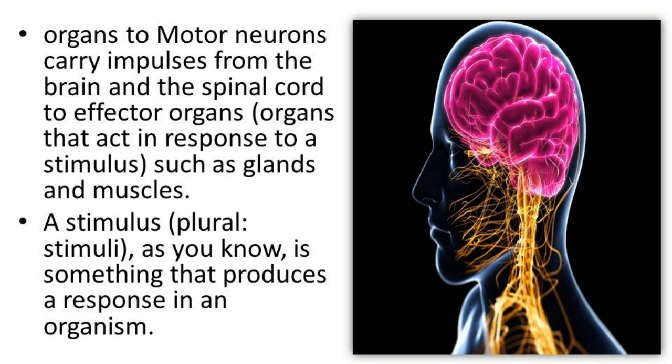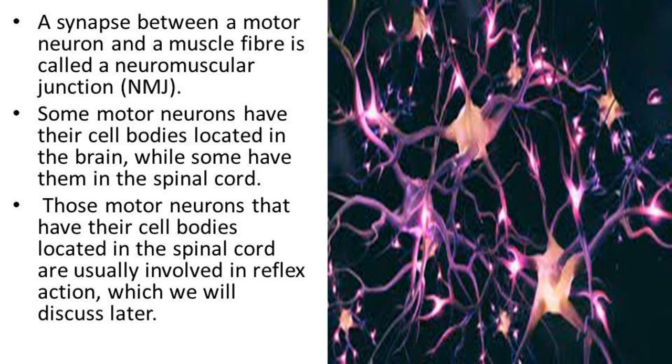The stimulus, as you know, is something that produces a response in an organism. These motor neurons that have their cell bodies located in the spinal cord are usually involved in reflex action, which we will discuss later.